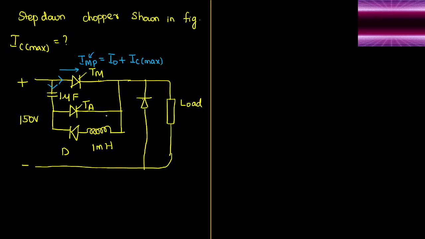That is the first conclusion. Whereas the current through the capacitor, IC max, can be written as I simply write IC max. That is the maximum current that can flow through the capacitor. So what is the formula? The maximum current that can flow through the capacitor is, we all know, supply voltage Vs into (C upon L) whole power 1 by 2. That is the maximum current that can flow through the capacitor.